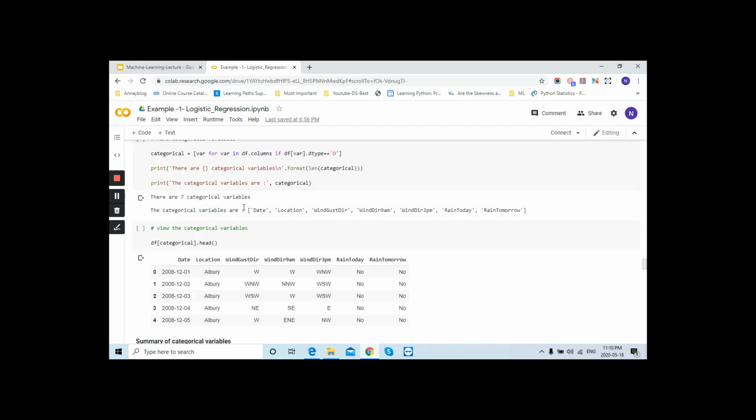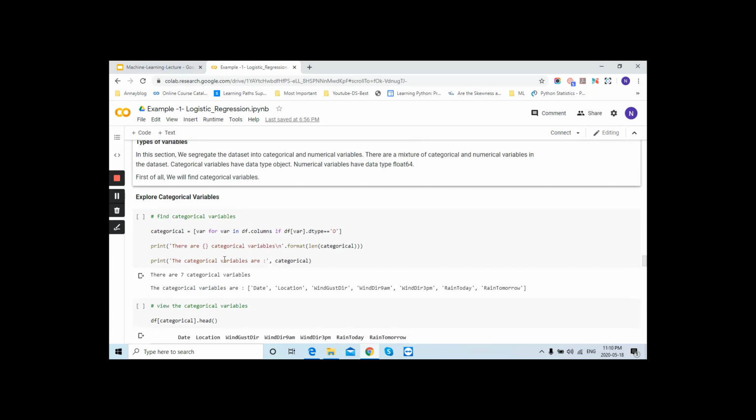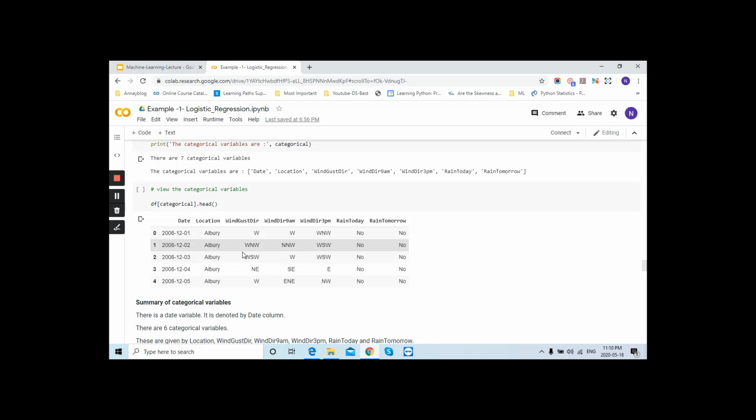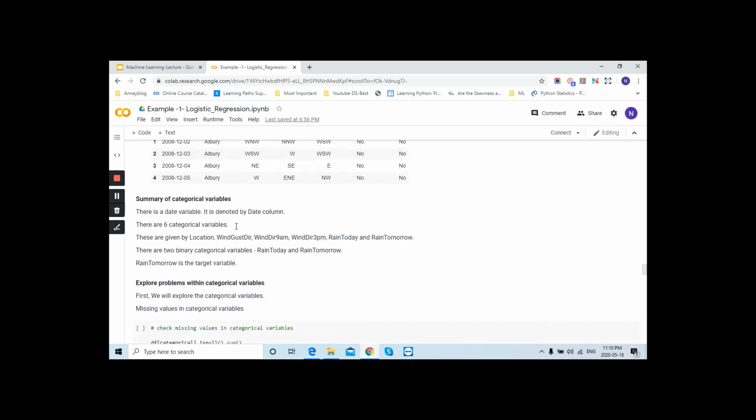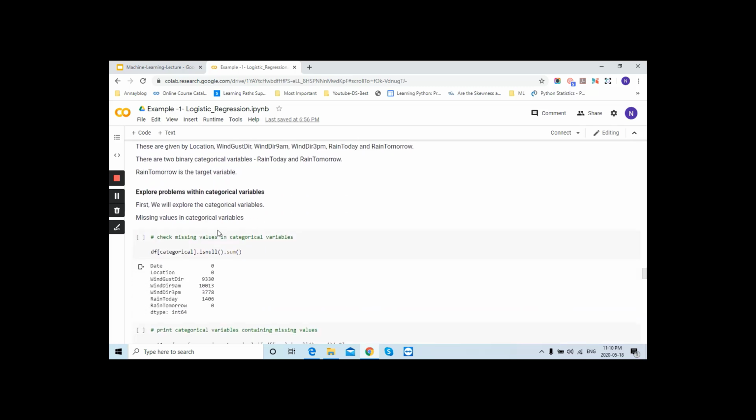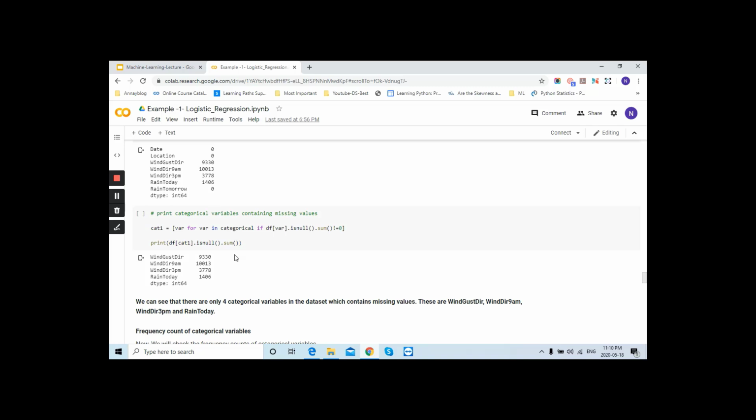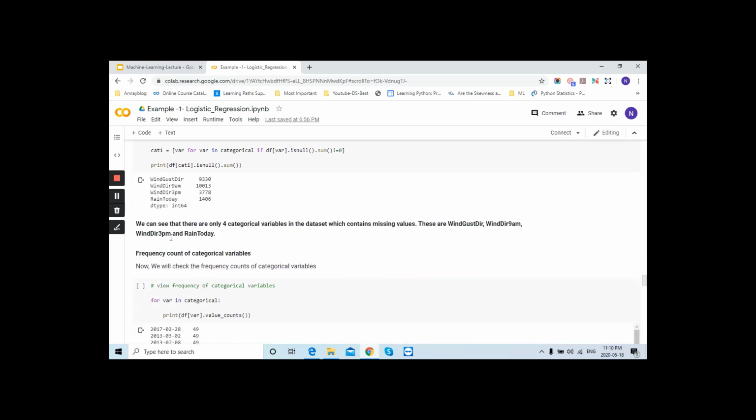Now we will separate the categorical variables here, and took out these are our categorical variables. The first thing we will do is look around this again using the head function, then we will write down the summary, and now we will check the missing values in this. Now you can see we have a lot of missing values. After that, I will consider the categorical variables which have missing values. Now we can see that there are 4 categorical variables in the dataset which contain missing values. So these are these 4 variables.